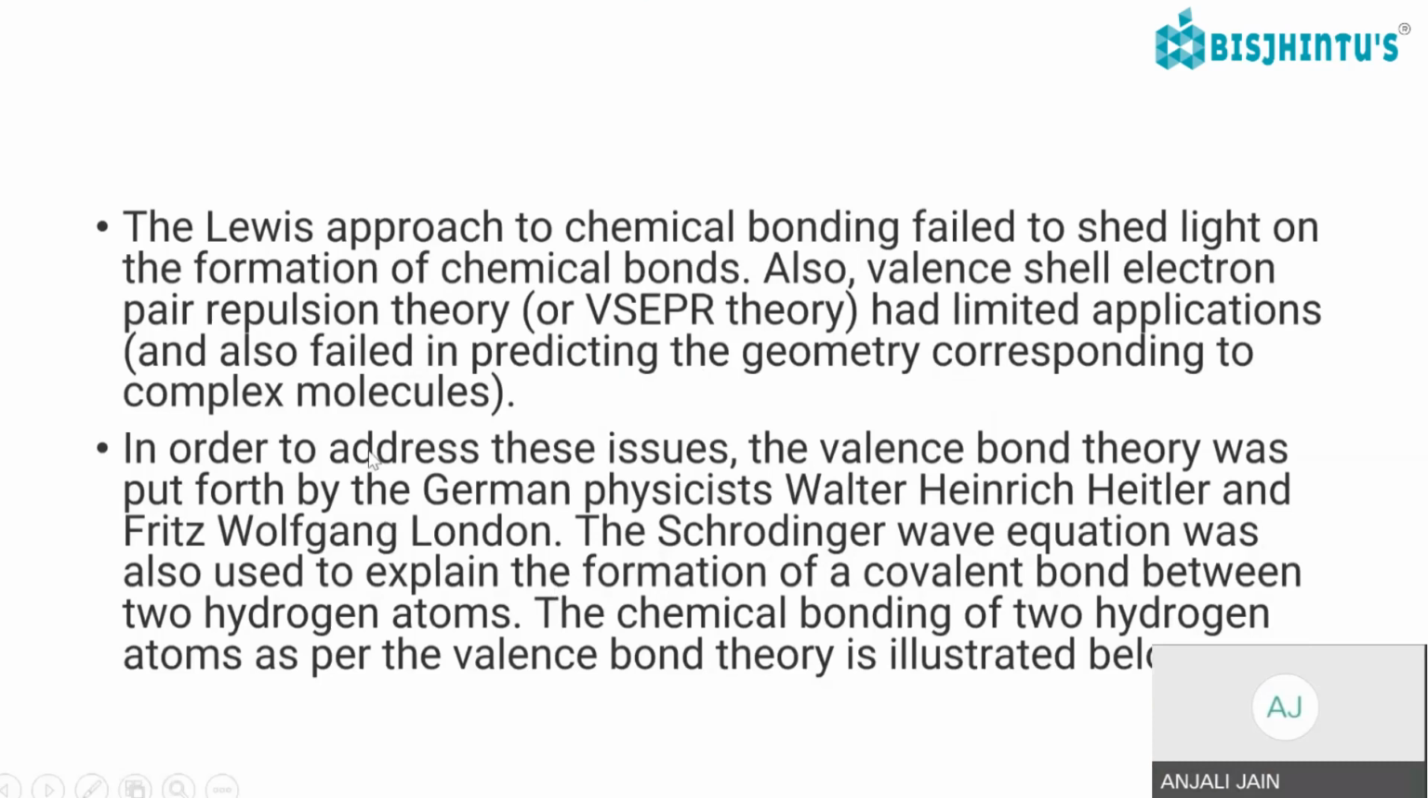The Schrödinger wave equation was used to explain the formation of a covalent bond. The Lewis approach failed to shed light on how chemical bonds are formed, and VSEPR theory had limited application and failed in predicting the geometry of complex molecules. So to address these issues, the Schrödinger wave equation was used to explain the formation of a covalent bond between two hydrogen atoms. The chemical bonding of two hydrogen atoms is illustrated below.